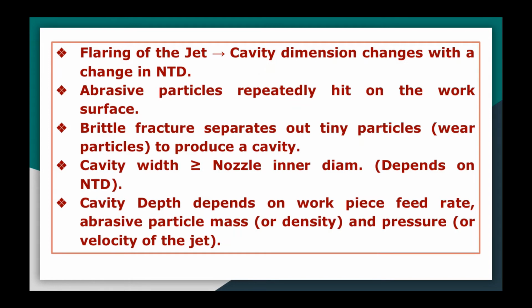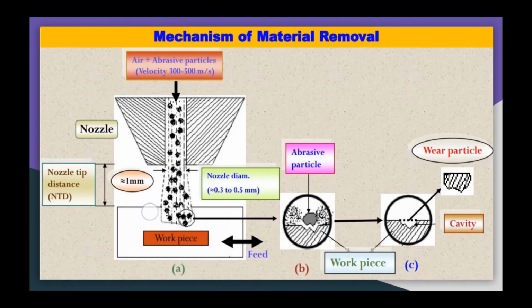Now abrasive particles repeatedly hit the workpiece surface to create the desired shape, that is a cavity. The cavity width is greater than or equal to the nozzle inner diameter. What is the actual cavity width? It will depend upon the stand-off distance or nozzle tip distance.